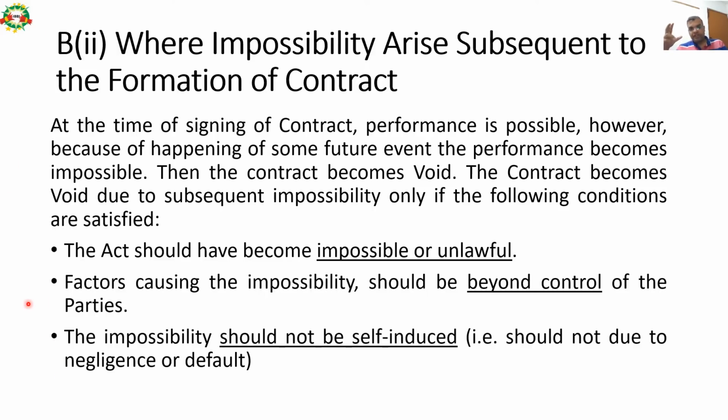So all these conditions should be satisfied to qualify under this point. The first condition is that the act should have become impossible or unlawful. Number two, factors causing the impossibility should be beyond the control of both the parties. That is the second condition that should be satisfied. The impossibility should not be self-induced, that is, it should not be due to negligence or default of any of the parties. So all three conditions should be satisfied to fall under this category.